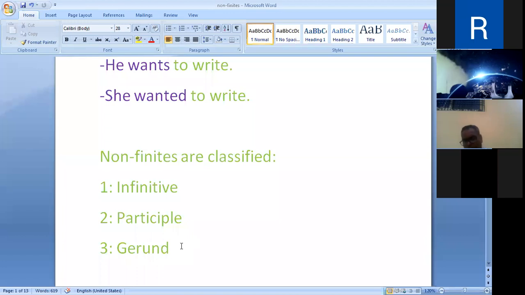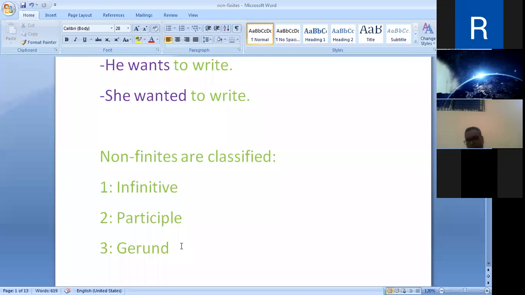For example, she loves singing. Here, singing, gerund, general statement. She loves to sing with me, more definite. This is the difference between the gerund and infinitive. They can be used for the same meaning and they can be used in the same pattern but with a different shade of meaning.